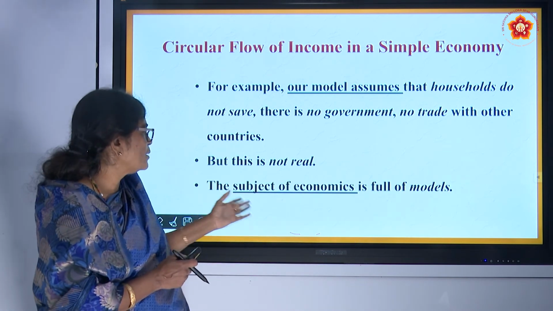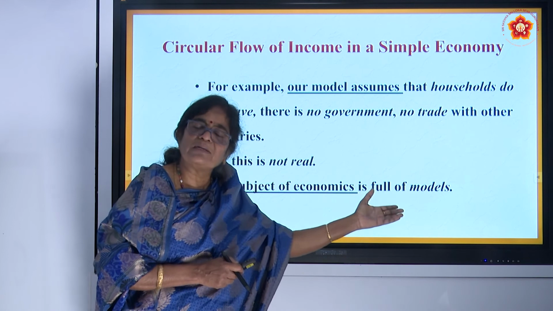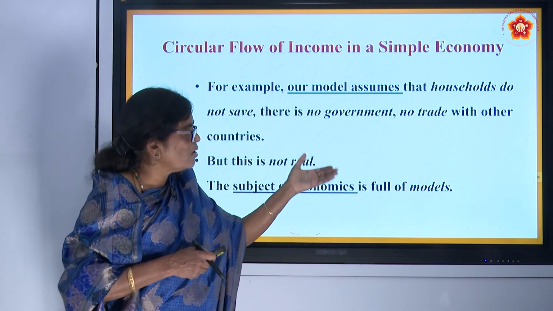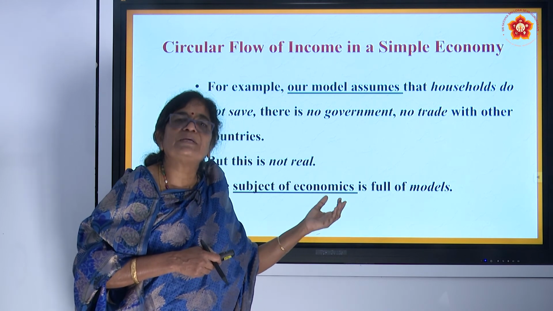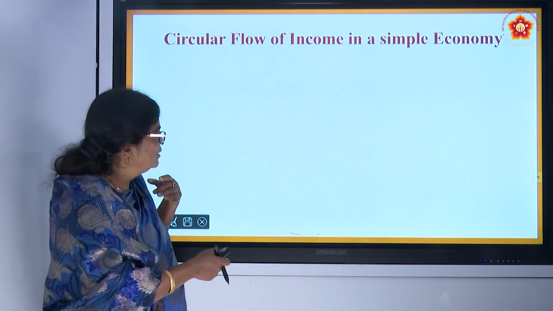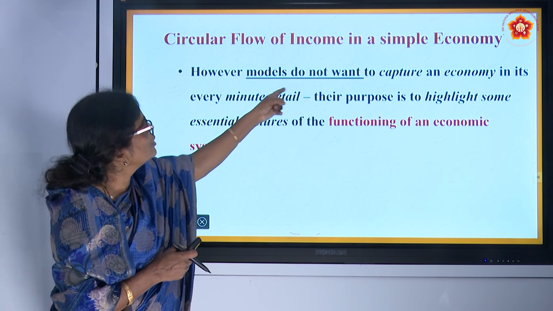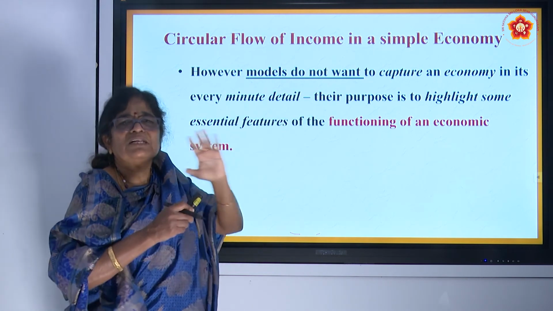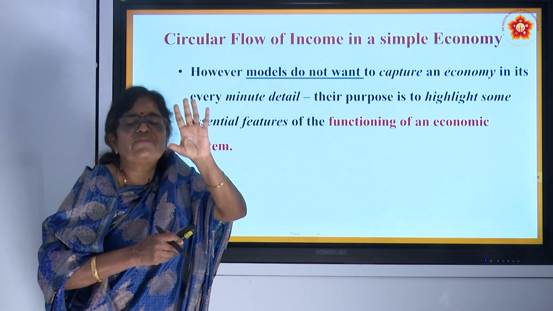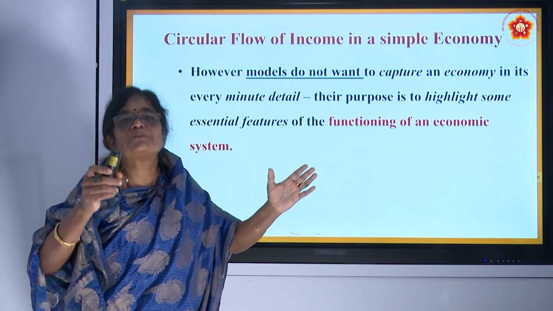Therefore, the subject of economics is full of models. As we go on studying chapter after chapter, we will come across many models. What is the function of a model? It does not capture an economy in its minute detail. Just the outward, basic differences are described and expressed.